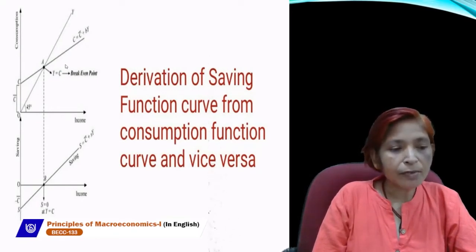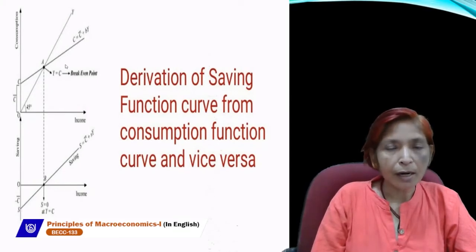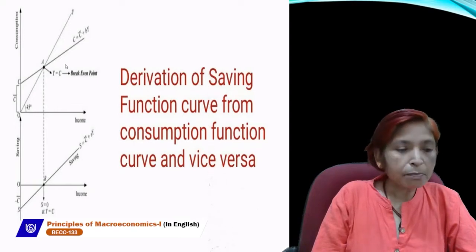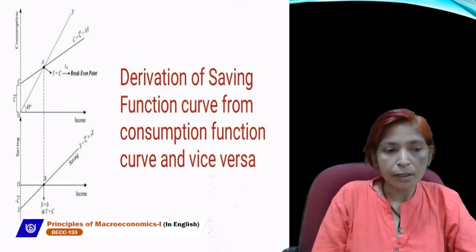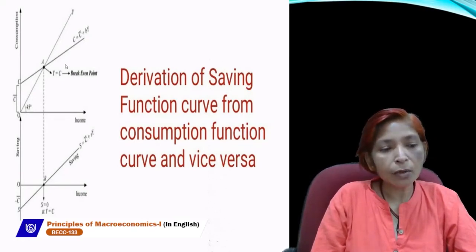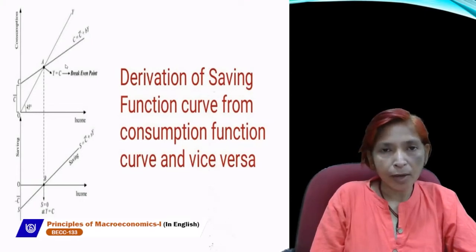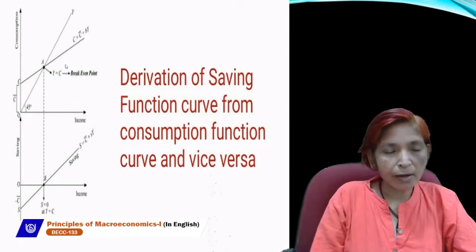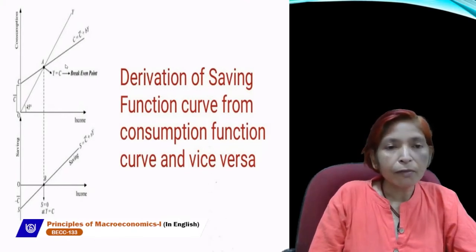In the beginning saving is negative, after that saving is zero, and at last saving starts rising. This B point where the saving curve touches the x-axis shows that saving is zero at the break-even point. When income and consumption both are equal, then saving will be zero, and we can derive this saving curve with the help of this consumption function curve.